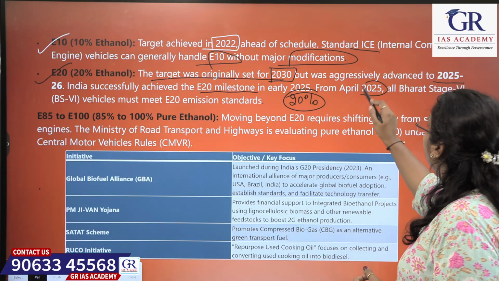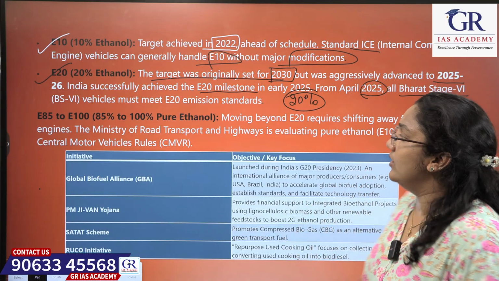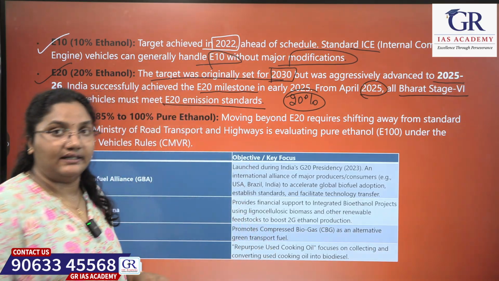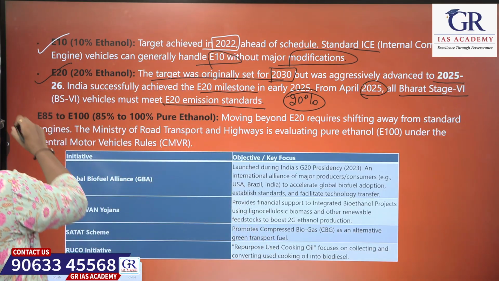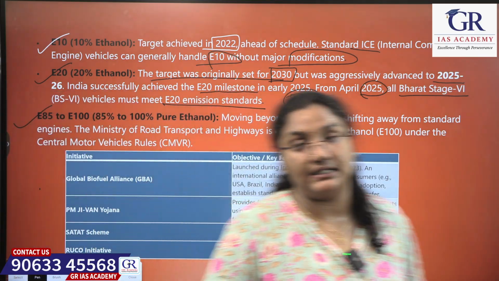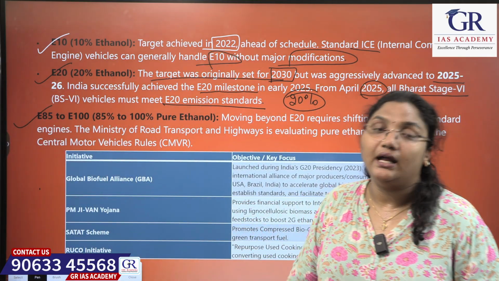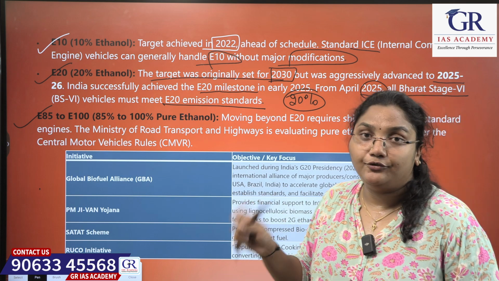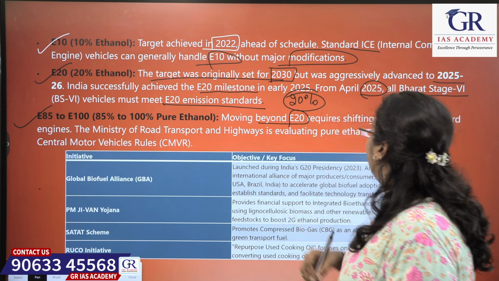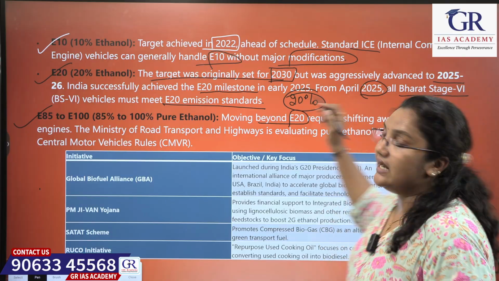From April 2025, all Bharat 6 vehicles must meet E20 emission standards. Okay, next is E85 to E100. This is 85% to 100%, that is pure ethanol, which is used as a fuel source for vehicles. Okay, moving beyond E20 requires shifting away from standard engines.